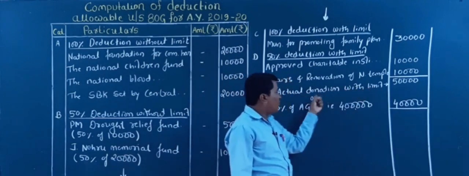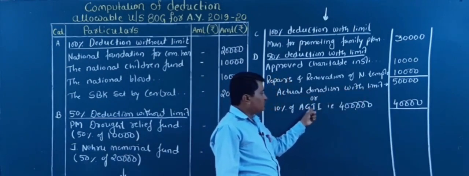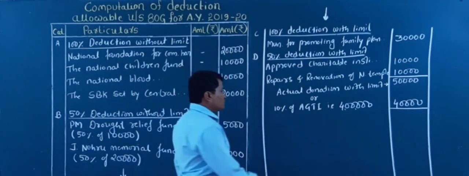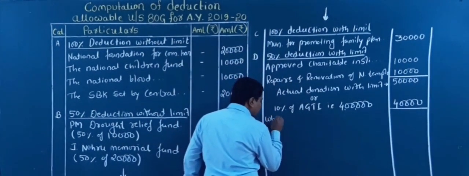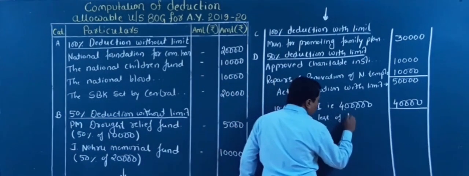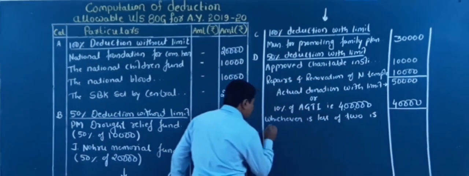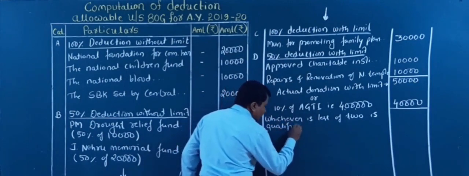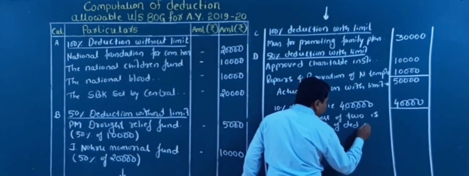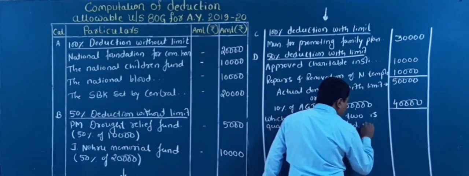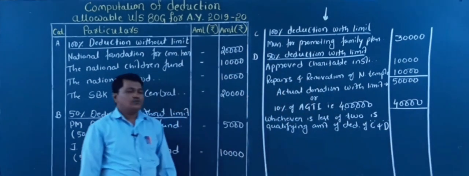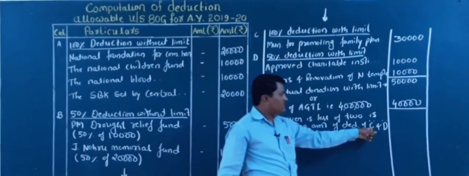Actual donation with limit or 10% of adjusted gross total income, whichever is less, is the qualifying amount of deduction of C and D. So I will write here, whichever is less of the two is the qualifying amount of deduction of category C and D.